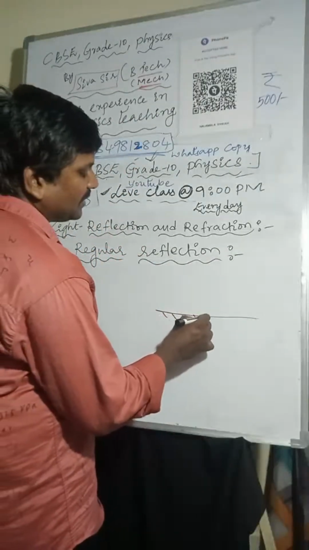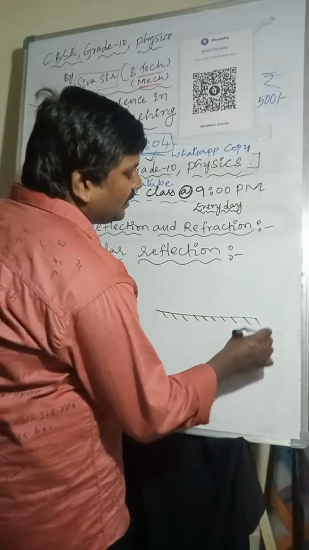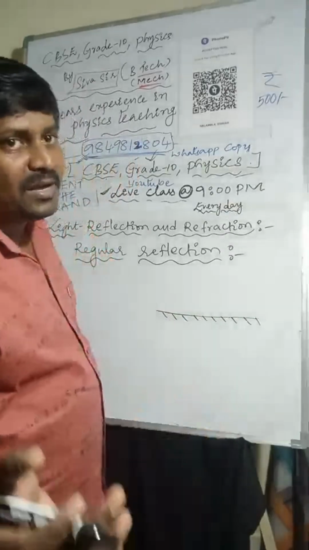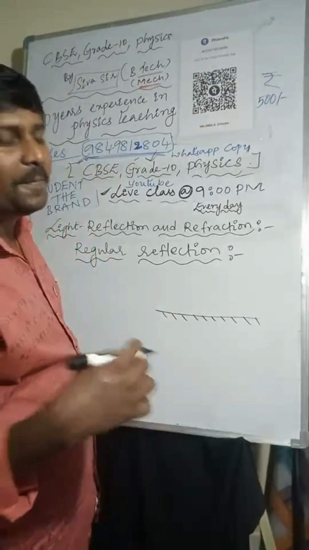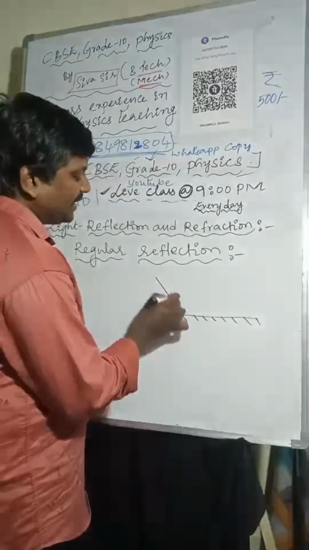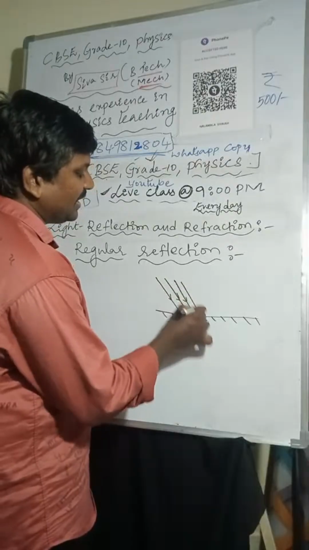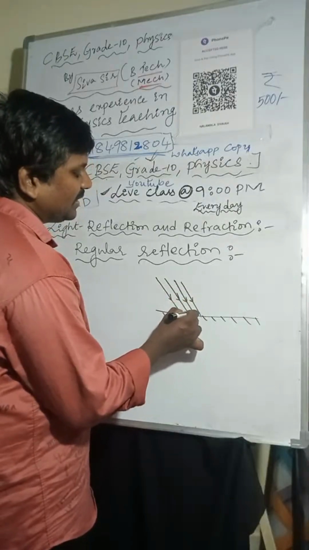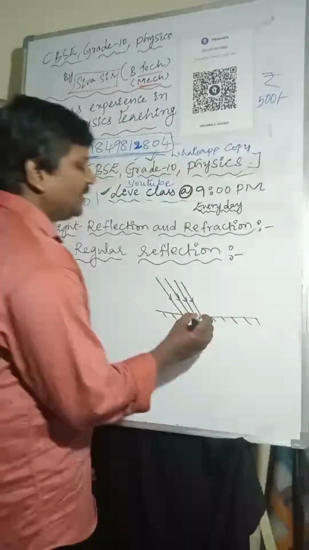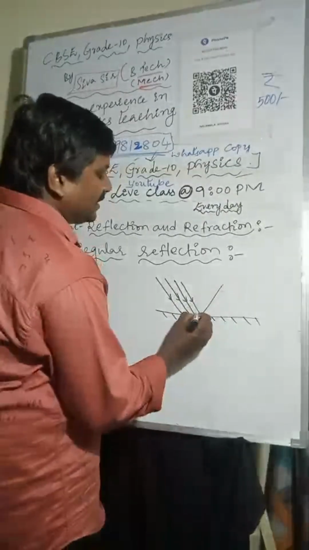I am taking these as the incident rays, and then we get the reflected rays.